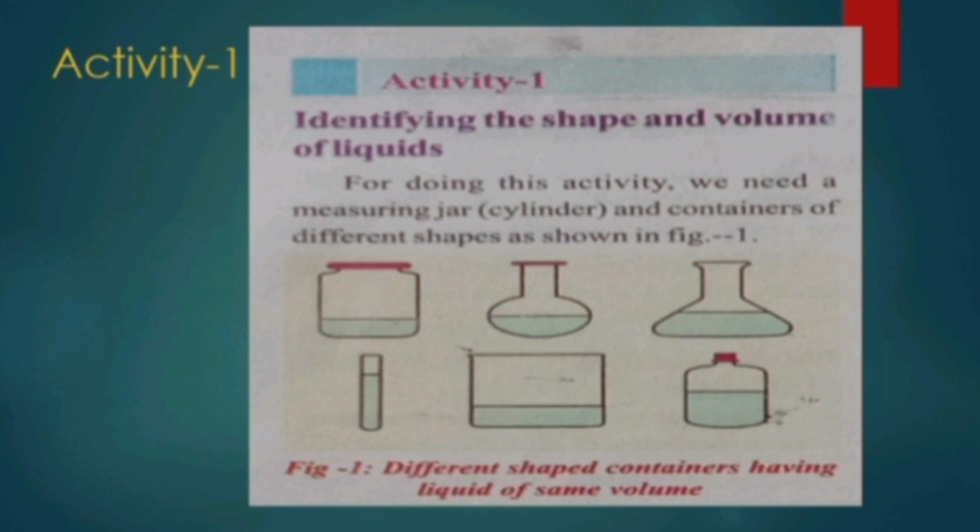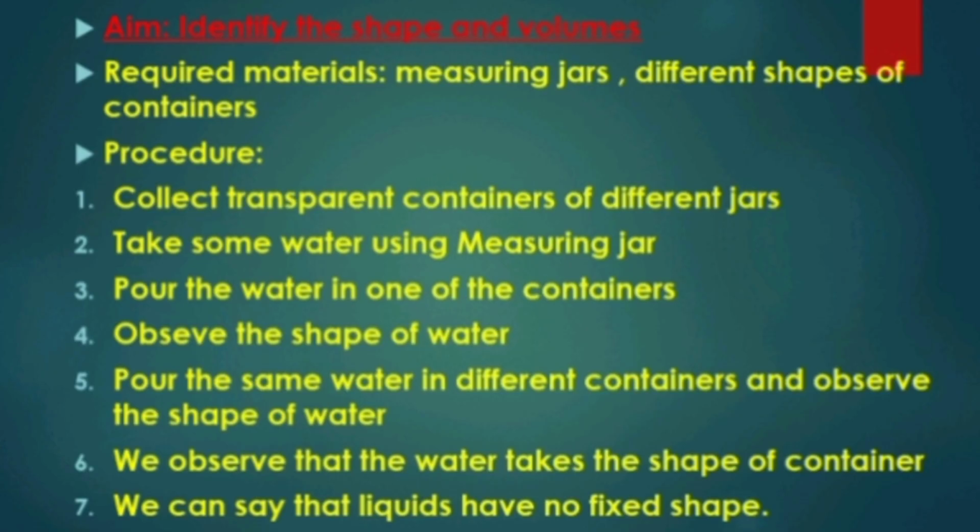We also need some liquids like water, oil and also milk. The aim of this activity: identify the shape and volumes. Required materials: measuring jars, different shapes of containers.